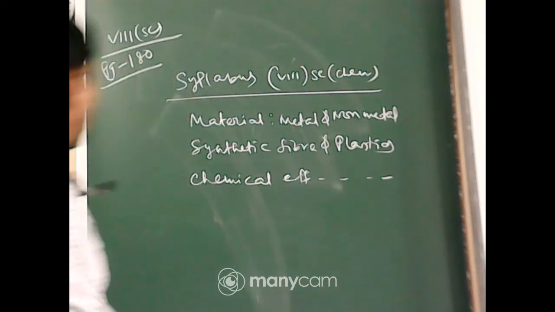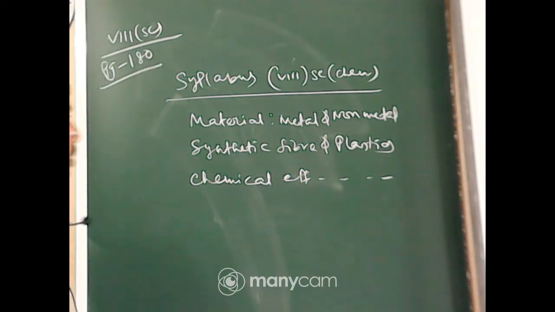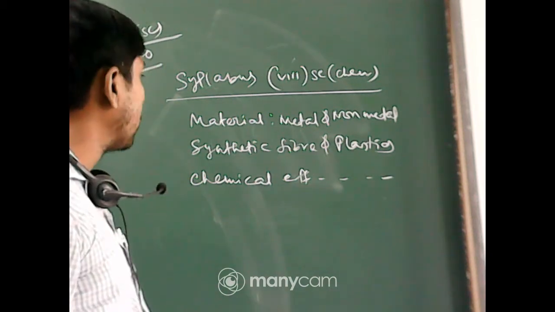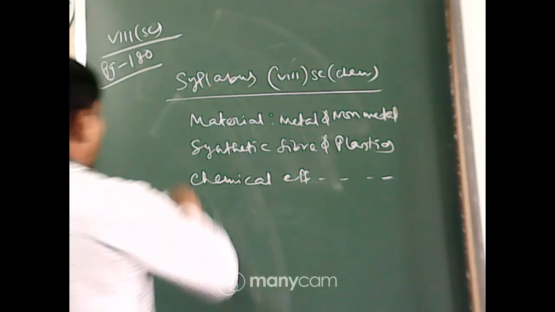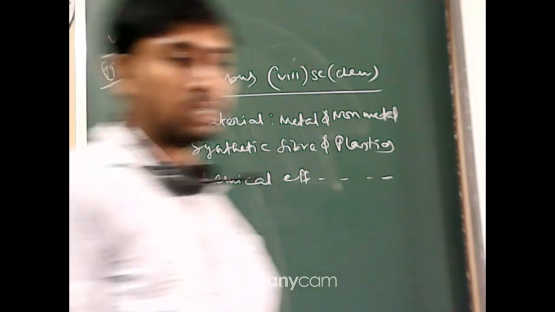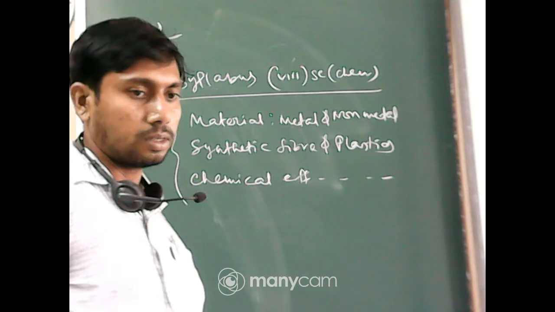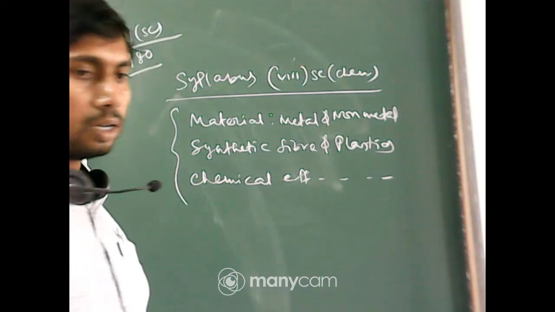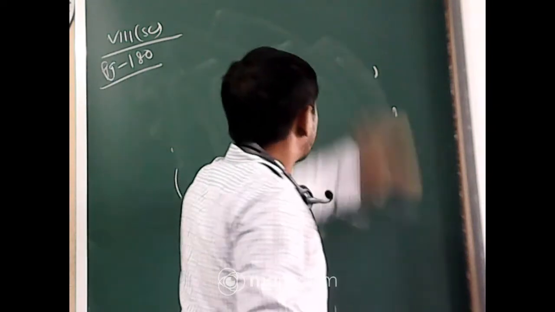Okay. So have you noted down the syllabus? Materials, metal and non-metal, synthetic fiber and plastic, chemical effects of electric current. This is only from chemistry. There will also be chapters from biology and physics. Okay, so continue with the exercise.